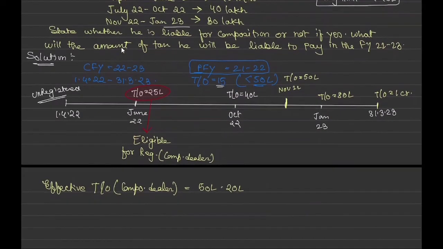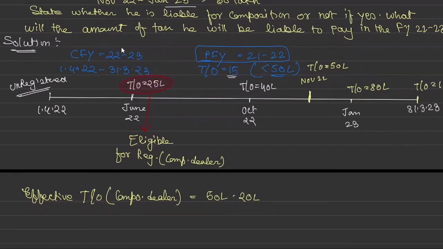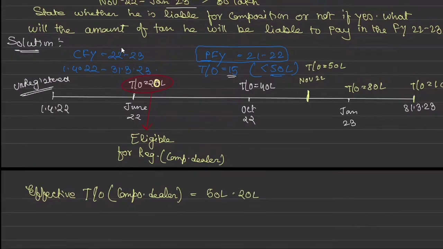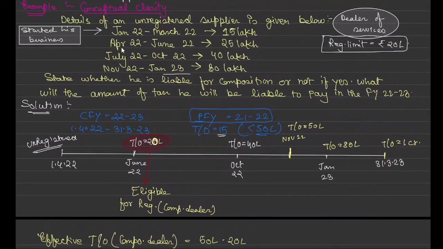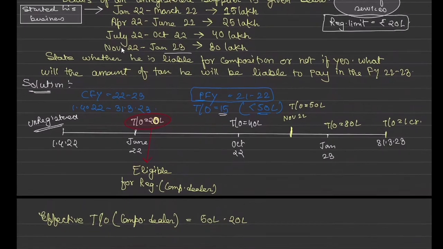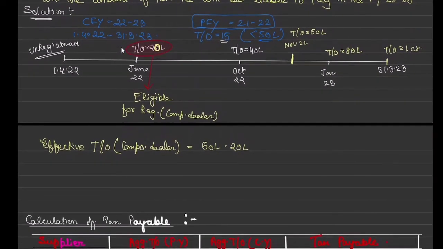30 lakhs. And what tax will he pay for this service? It will be 3% into 30 lakh, correct, and 3% into 30 lakh, it is